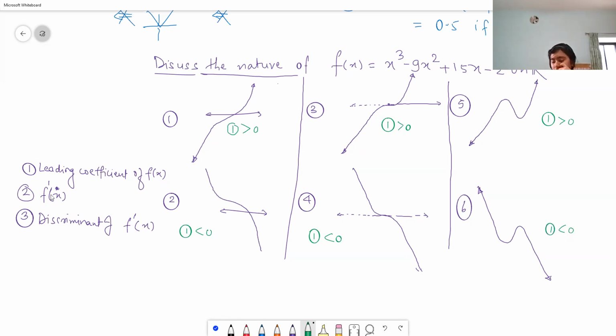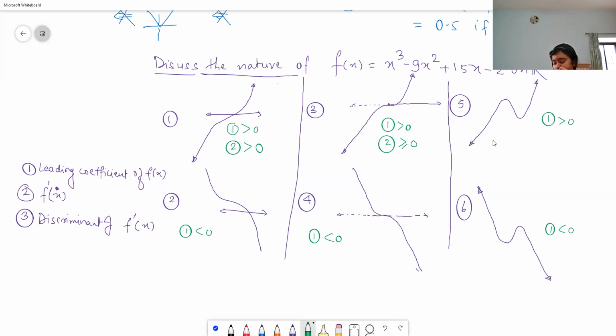As far as the derivative is concerned, 1 greater than 0, 2 greater than equal to 0.